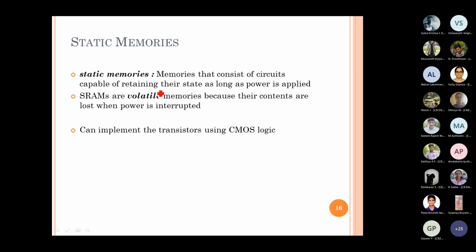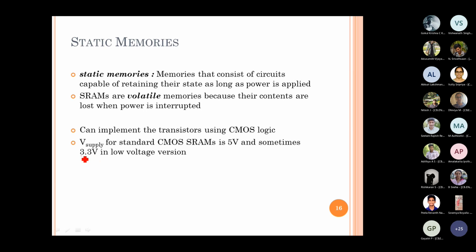Most of the cases, the primary memories, like I said, you implement with transistors only, and the transistors are implemented with CMOS logic. Earlier it was with TTL logic, where you have to provide a supply of definitely 5 volt. But with CMOS logic, you have the advantage of going even with a low voltage of 3.3 volt, which is sufficient.